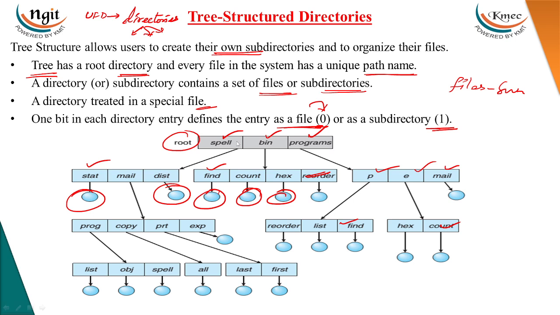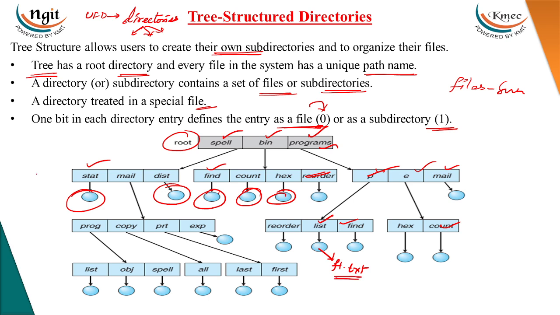That means, let's see, this one, this is f1.txt. What is the path name of f1.txt? Root, programs, p, list, followed by f1.txt.